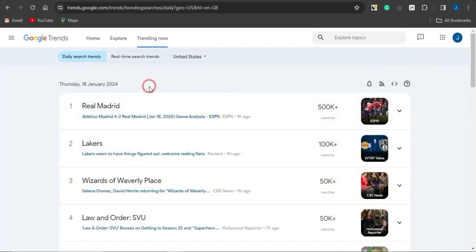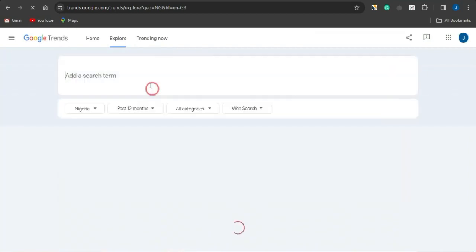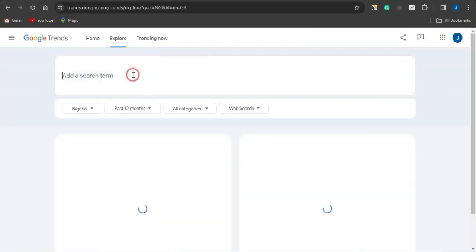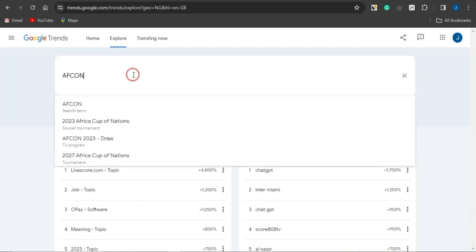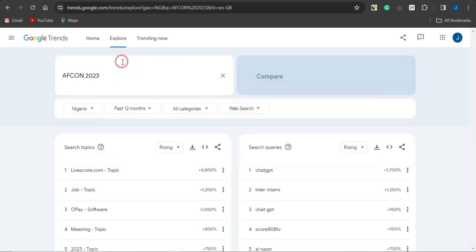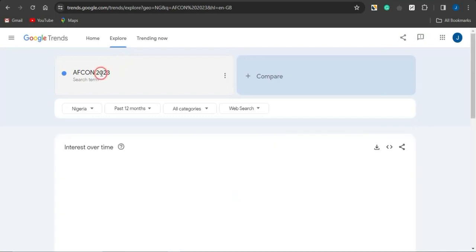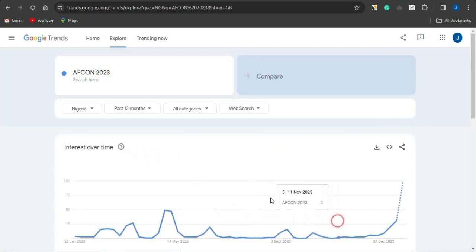For you to actually go into exploring or taking advantage of what is trending right now, you can actually go onto the explore section right here, and you can actually search for some cool sports competition, because a lot of things that actually trend right now is sports competition. So I can just simply come right here and search for AFCON 2023, and if I just search for AFCON 2023 right now, you can see right here that its search in this country, Nigeria, is still actually going up right now, meaning that a lot of people are actually getting much more interested in that particular search term.